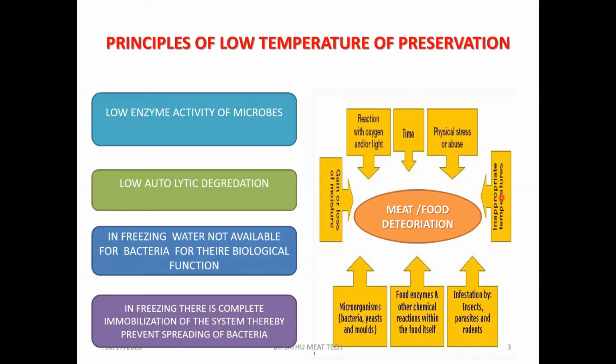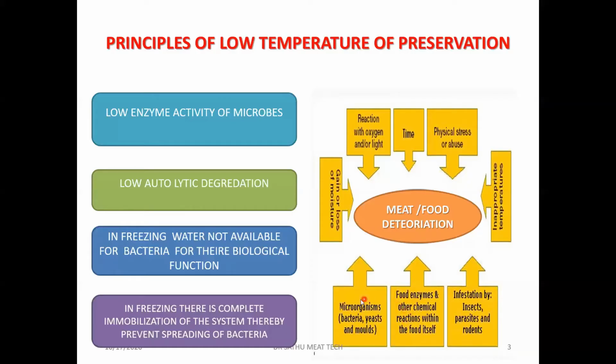Another is inappropriate storage temperature, which can also deteriorate the quality of the meat or the food materials. Then we have infestations by insects, parasites and rodents. This will also deteriorate the food quality. Then we have the enzymes, which can lead to autolytic degradation. The enzymes present in the food materials or the meat can lead to autolytic degradation.